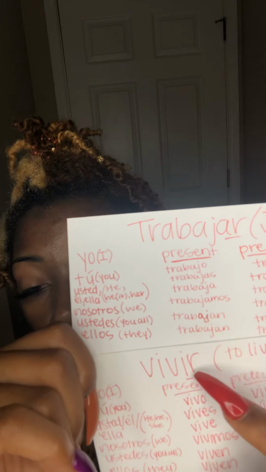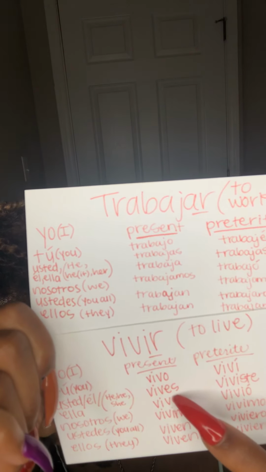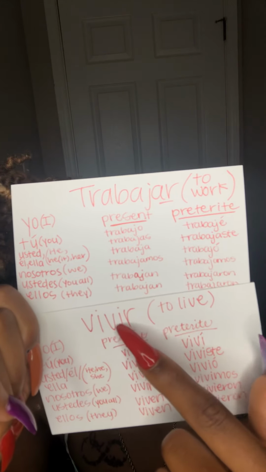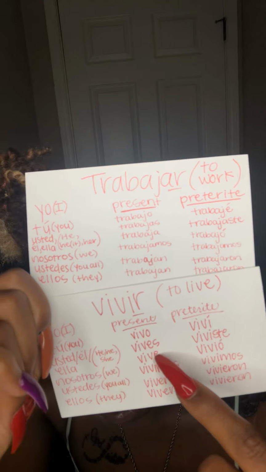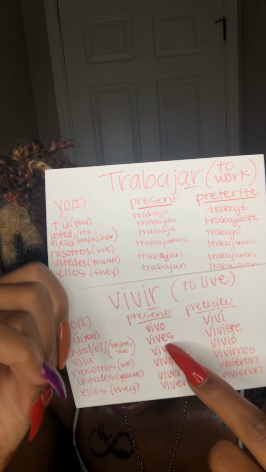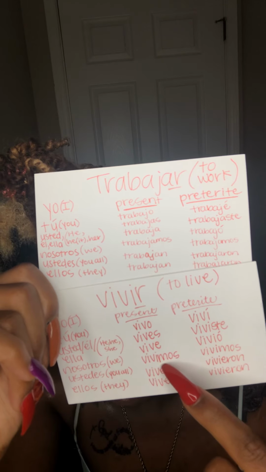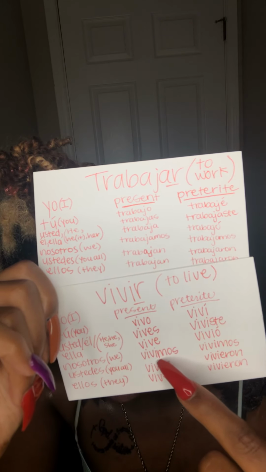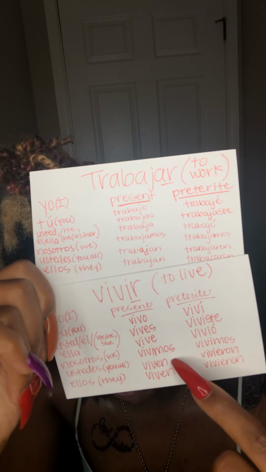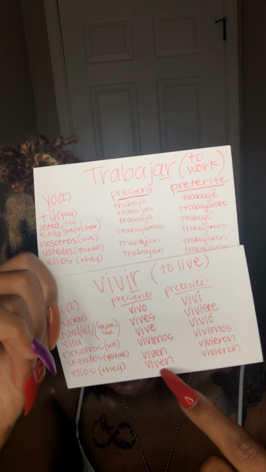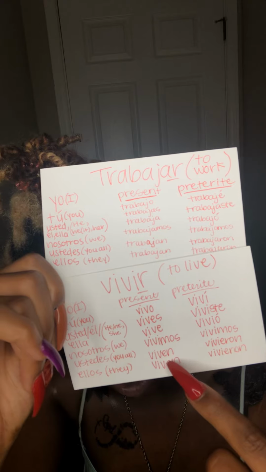Trabajas has an AS ending, while vives has an ES ending. Because it has an IR ending, the ending of the verb is going to be ES. And then you see the next one is going to be E. And then for the nosotros, it's going to be IMOS. And then for ustedes y ellos, the verb ending is EN.